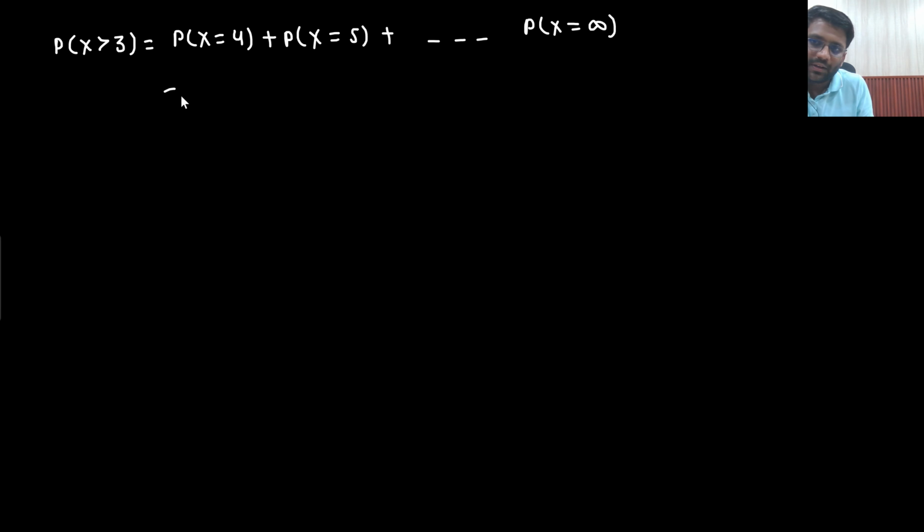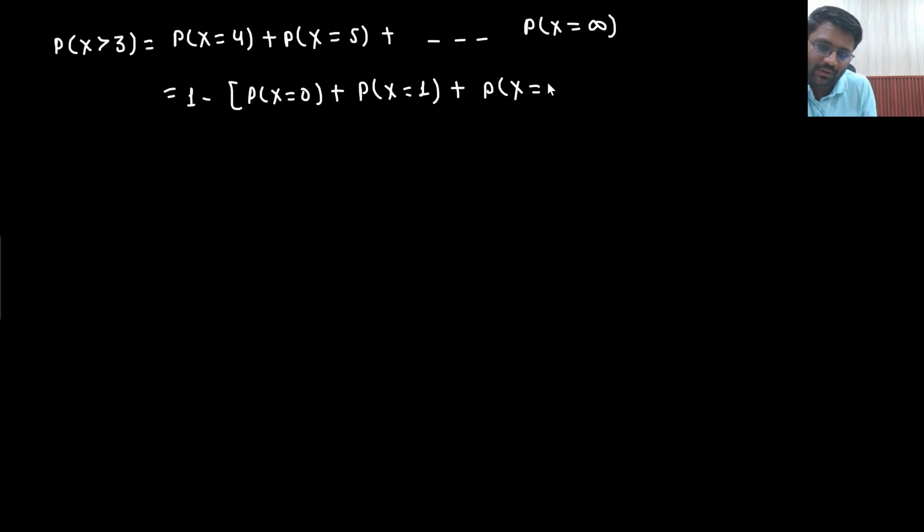So what will I find out? 1 minus probability of x equals 1, or requests could be 0 as well, no? Probability of x equals 0, x equals 1, x equals 2, and x equals 3. This is what we will find out.